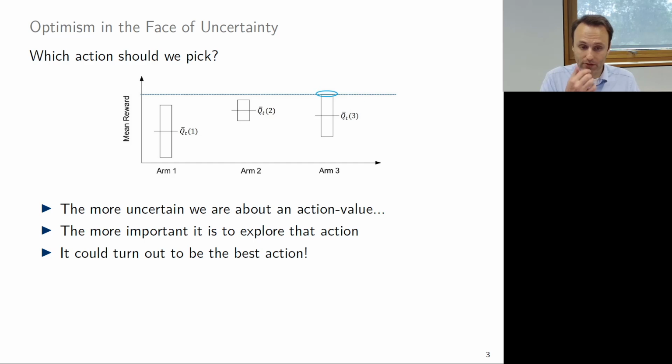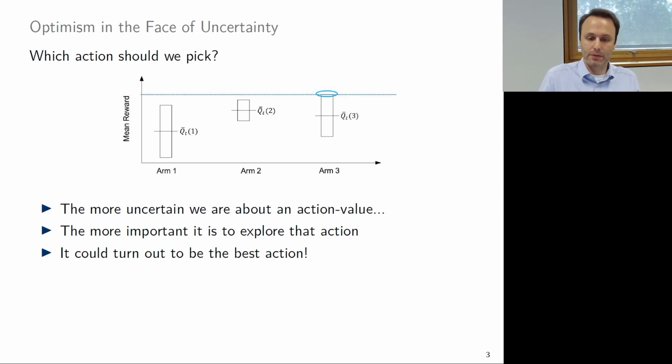And so if you take a look at this figure here, we have three arms where we have the mean rewards that we have estimated, and they are estimated with uncertainty. So we have a lower bound and an upper bound. And because we want to get at the best mean reward, well, let's just ignore the lower bound and focus on the upper bound.